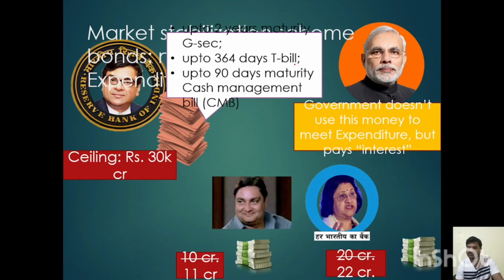In that MOU it was mentioned that these were the conditions: up to 364-day treasury bills should be issued, up to 90-day maturity cash management bills should be issued, and up to 2-year maturity government securities should be issued, and the maximum ceiling to print government securities on the government's behalf is 30,000 crore rupees. Using these 30,000 crore rupees of government securities, it can fight against inflation. This was as per the MOU.